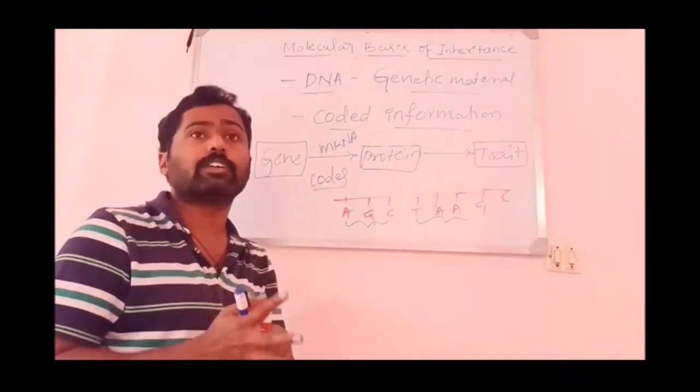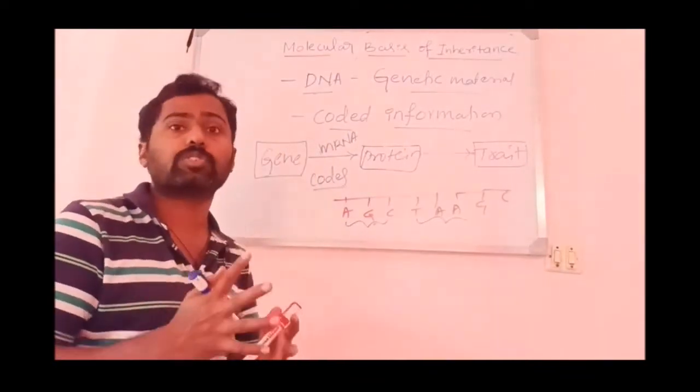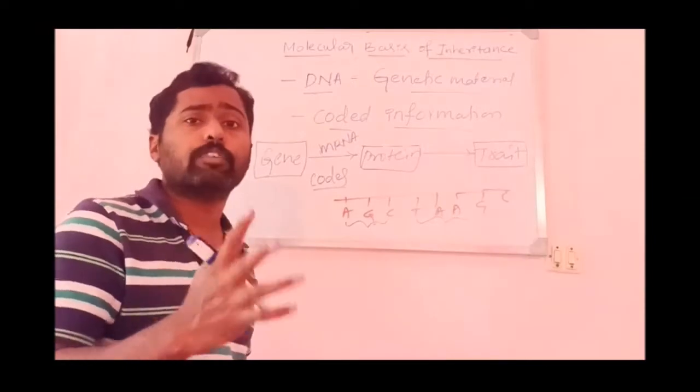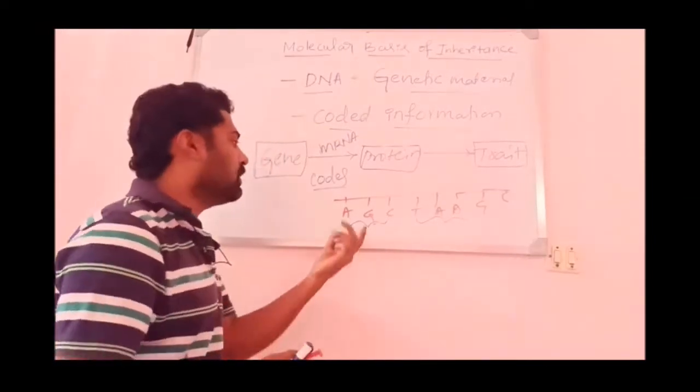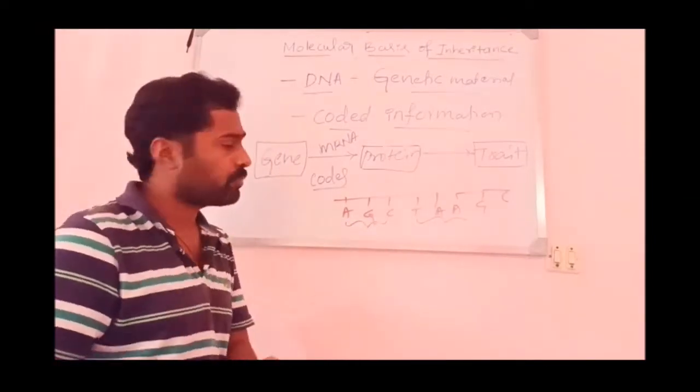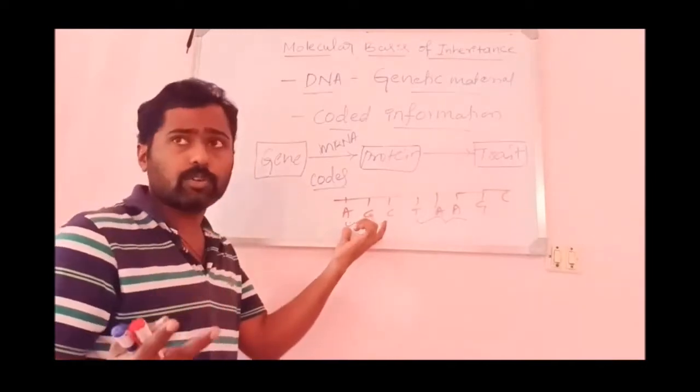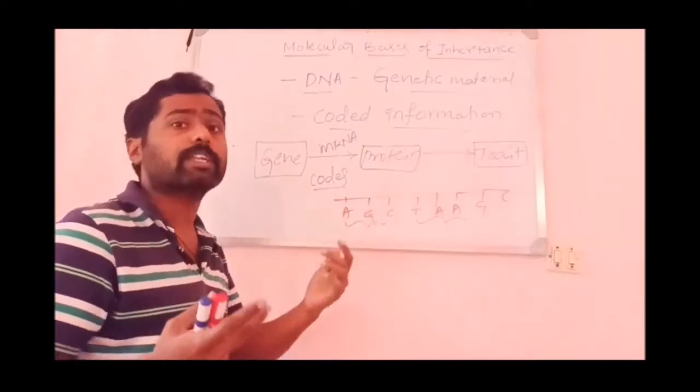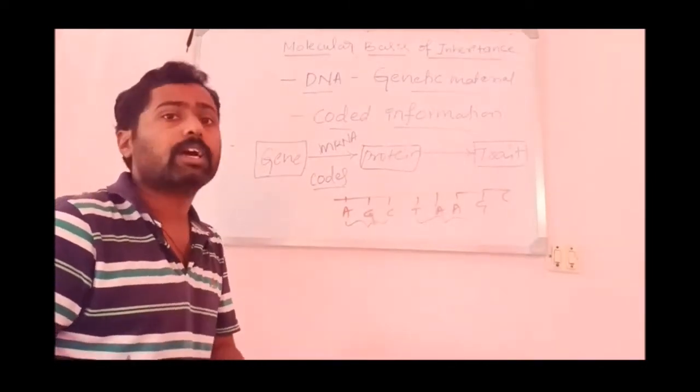Then it stores information in the form of codes. The DNA stores enormous information in the form of code. Codes are nothing but groups of nucleotides, where a group of 3 nucleotides forms a codon, which specifies an amino acid.